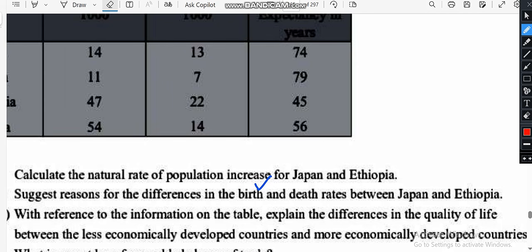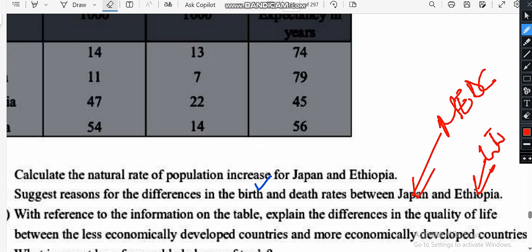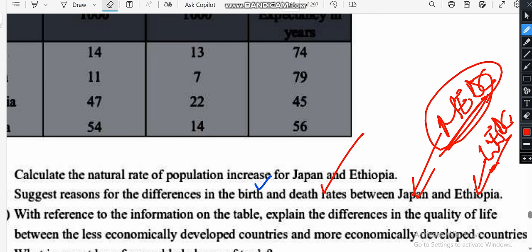Know that Japan is a more economically developed country, and Ethiopia is a less economically developed country. More economically developed countries like Japan have a low death rate and also a low birth rate. If you check the two countries, this one is a poor country, this one is a rich country.